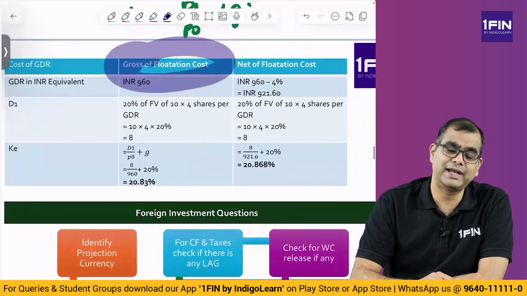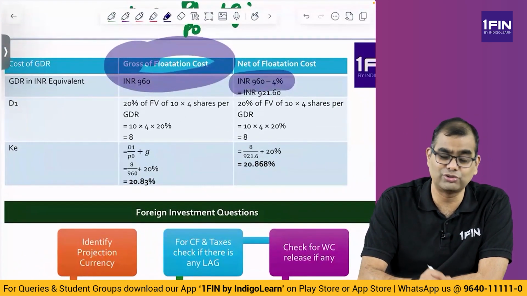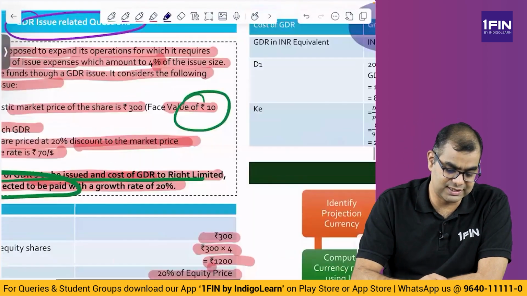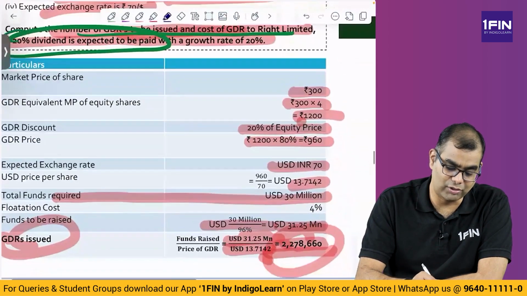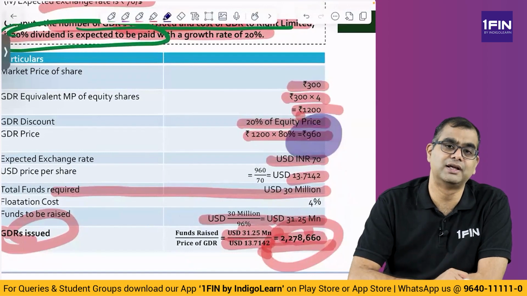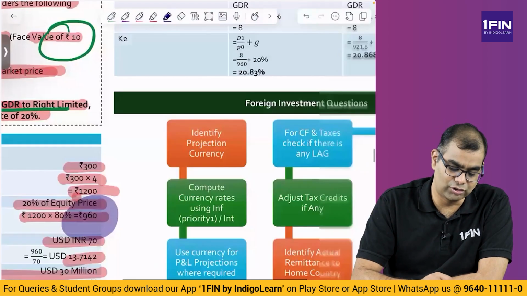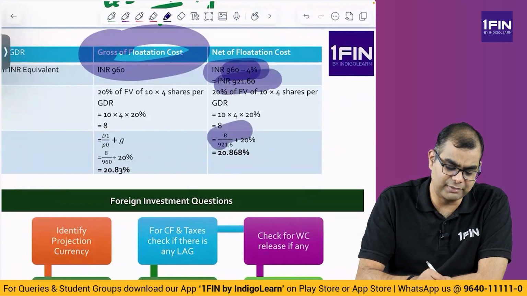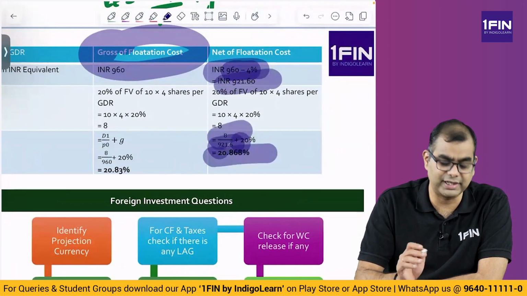What do you mean by net? See, out of this 960, whatever you have issued, you have not got the entire money. 4% money is lost, right? Because 960 is the issue price, 20% discount. But out of that, you got 4% lesser. So, you subtract that 4% and arrive at a price of 921. Then you do the entire same exercise, 8 by 921 plus 20%, which gives you 20.868.